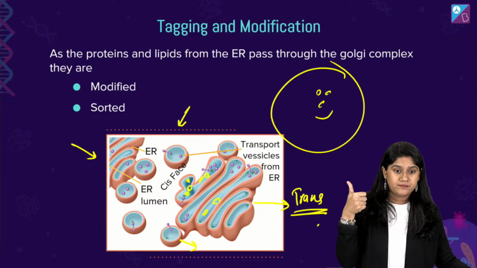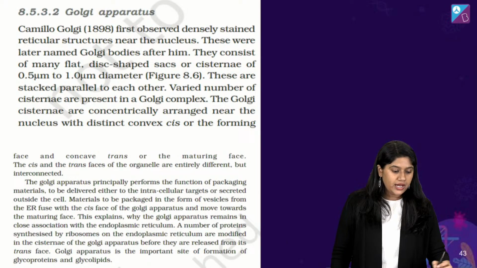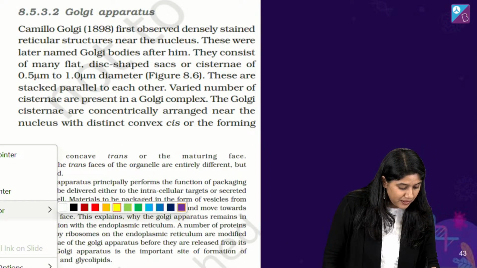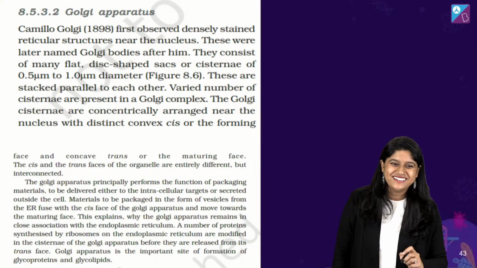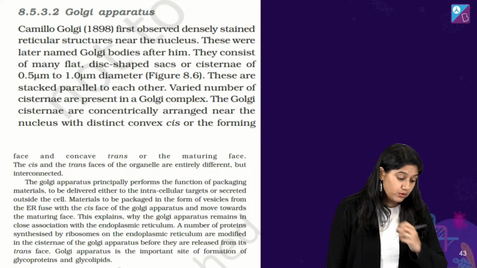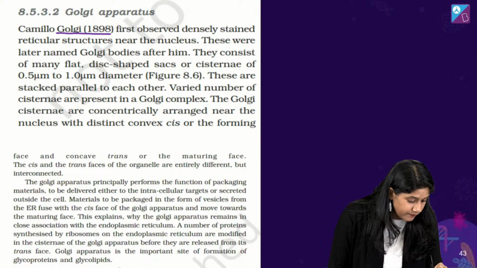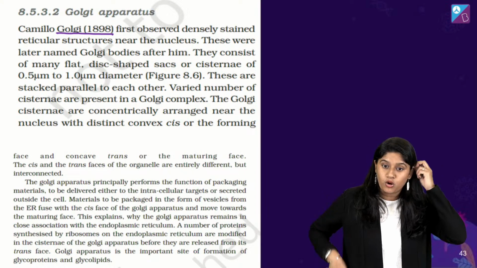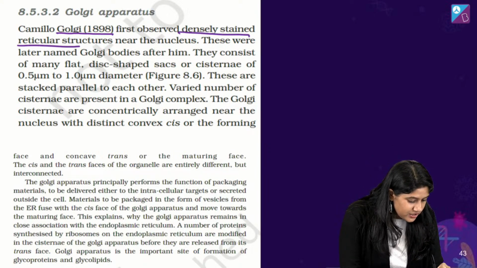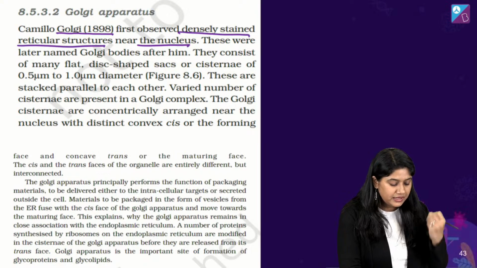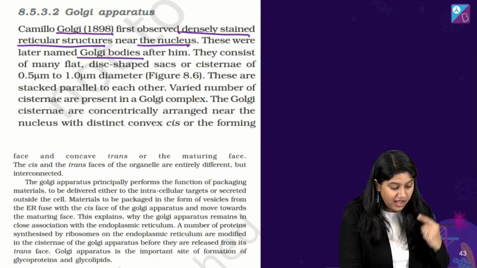Quick thumbs up everyone. चलिए, अब ER हो गया है, Golgi Apparatus भी हो गए हैं आपके पास में. I hope सब अपनी NCERT के साथ में है क्लास में. इसको जल्दी से पढ़ते हैं. NCERT क्या बोल रही है? ये बोल रही है कि किसने डिस्कवर किया? Golgi ने in the year 1898. Camillo Golgi ने किया 1898 में. First observed densely stained reticular structure near the nucleus. Later of course we call them as the Golgi bodies after him.